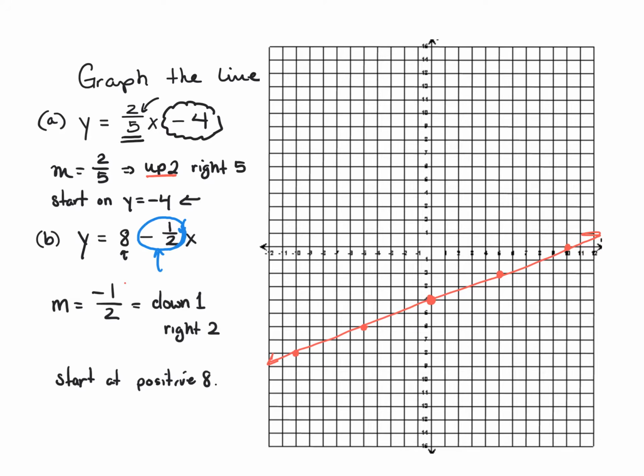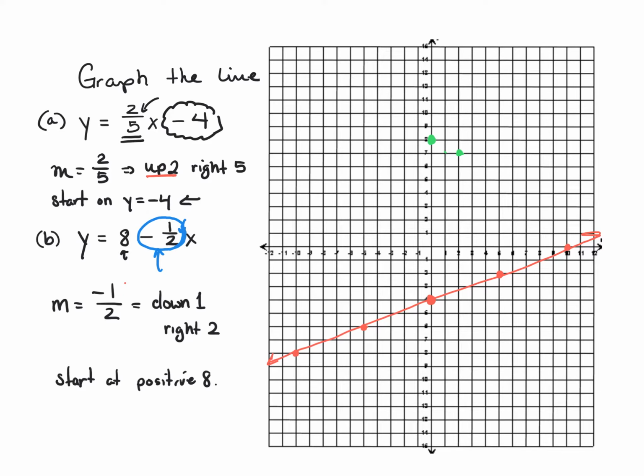So here we go. We're going to plot that point, and I'll graph this one in green. So we go to positive 8, and I put a point on the y-axis. And then from there, I'll start counting. From this point in green, I will count down 1 and then right 2, and at that point I'll mark another point. And then I'll continue that pattern. From here, I'll go down 1 and right 2, and mark another point. Down 1, right 2, mark another point. Down 1, right 2, mark another point.